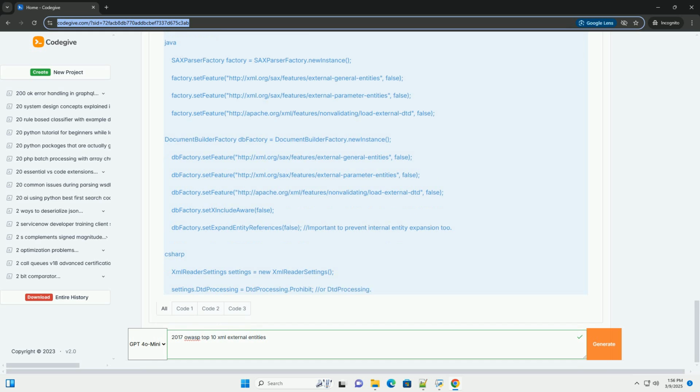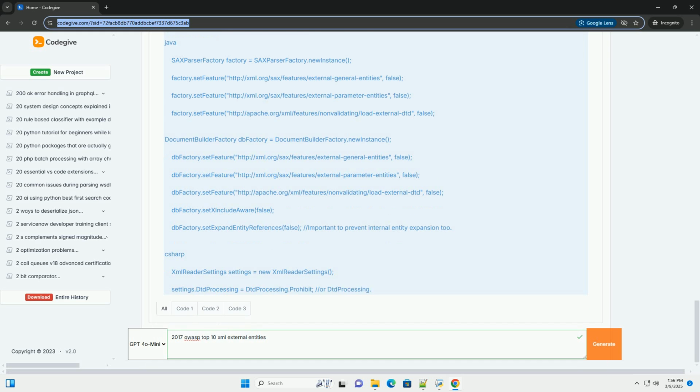Gray box testing. This involves having some knowledge of the application's internal workings, for example the XML parsing library used, while performing black box testing. This allows for more targeted and effective testing.